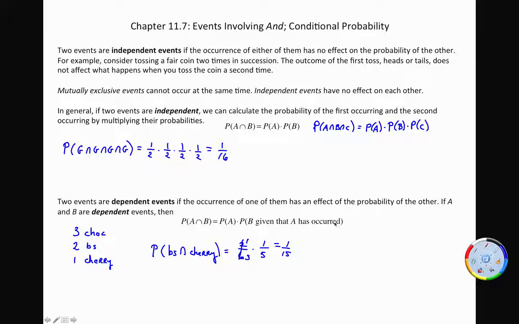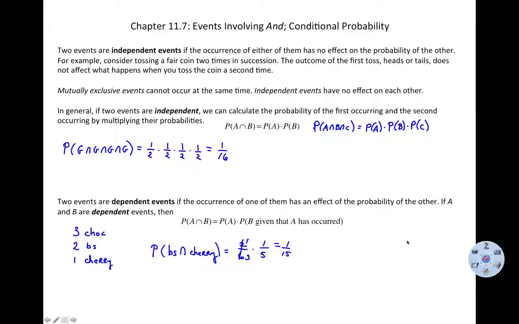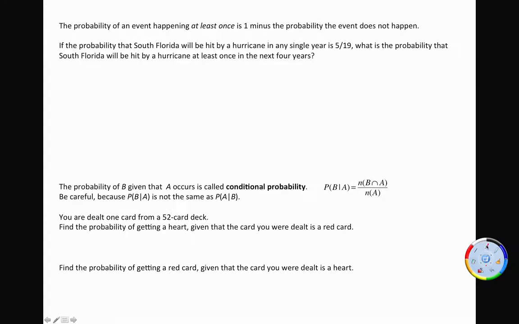Okay, so notice we're concerned with events being mutually exclusive when we're dealing with OR probabilities. We're concerned with events being independent when we're dealing with AND probabilities. Now we've got the probability of an event happening at least once. Okay, the probability of an event happening at least once is 1 minus the probability that the event does not happen.